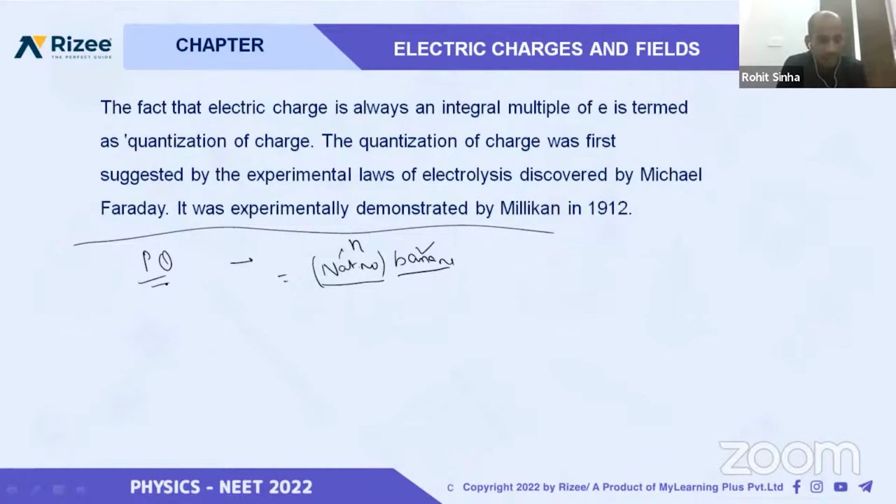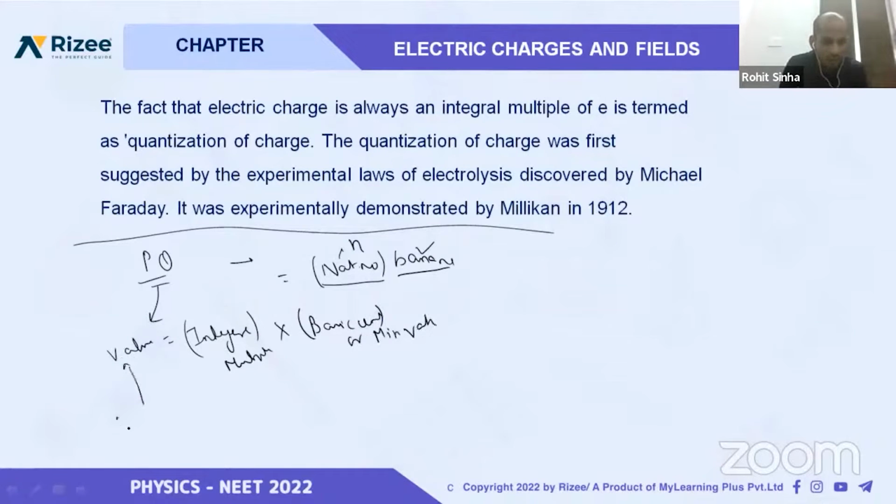What we'll say is that if any physical quantity has a value which is an integral multiple of some basic unit, or minimum value, then we say that this physical quantity is quantized, and this minimum value is called quanta.